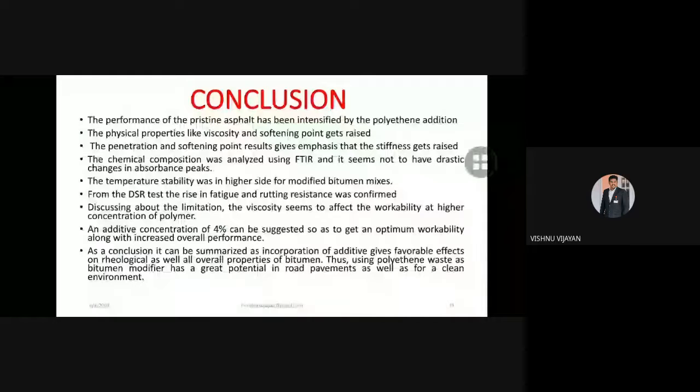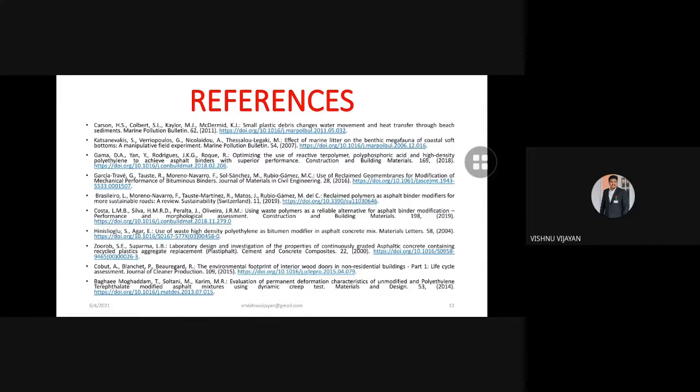An additive concentration of 4% can be suggested to get optimum workability along with the increased overall performance. As we know, workability is one of the crucial elements for road and pavement making. So one of the best methods is to use 4%, and the conclusion can be summarized: the incorporation of additive gives a favorable effect on the rheological and flow properties of the materials. So I thank you for giving the opportunity to share our new research.